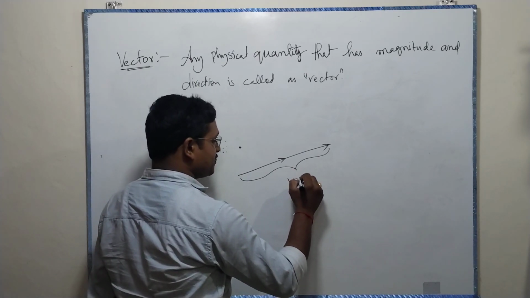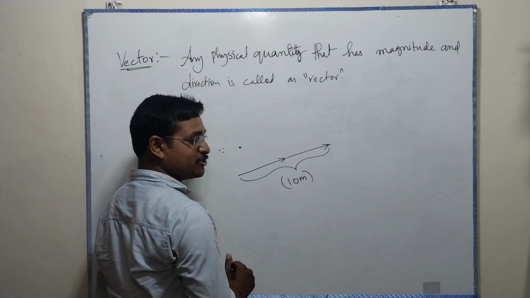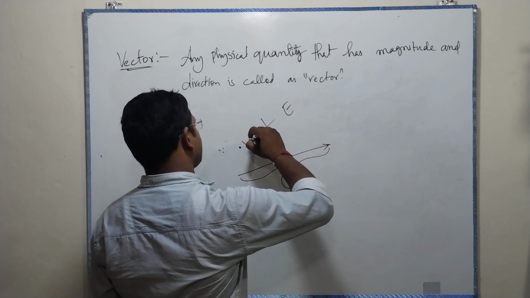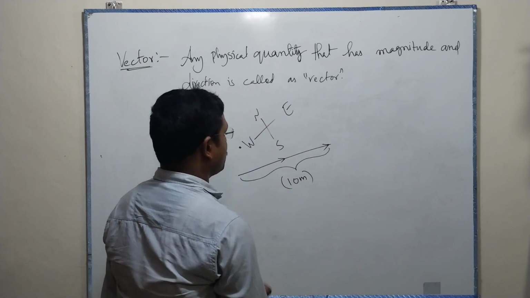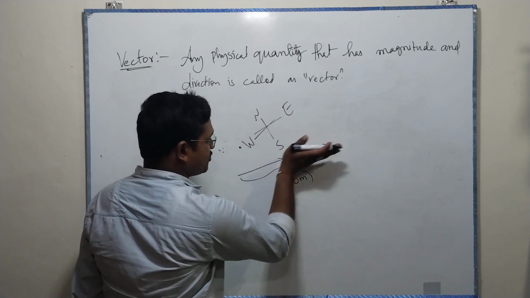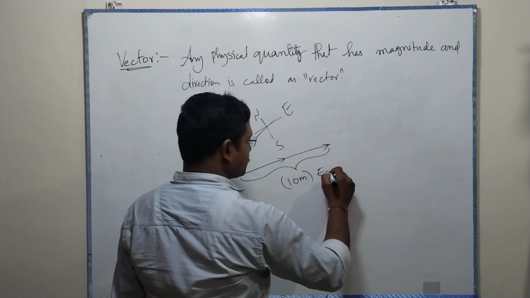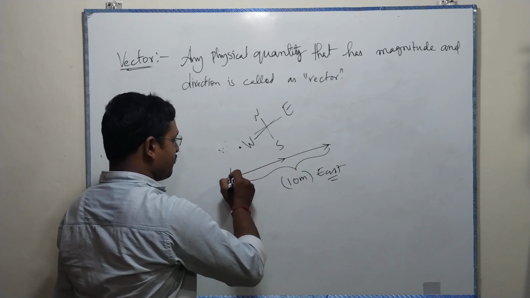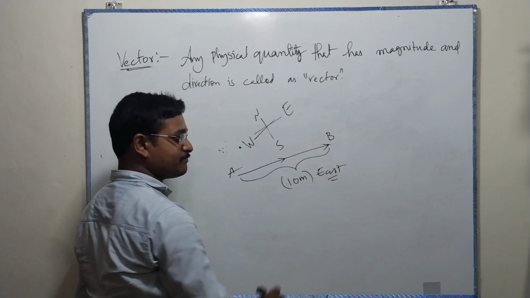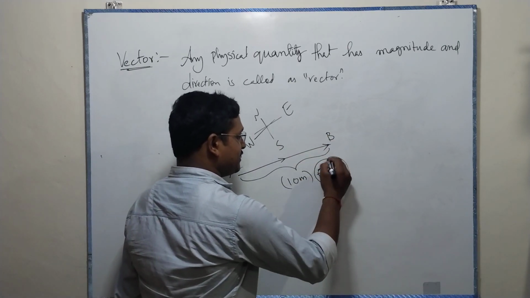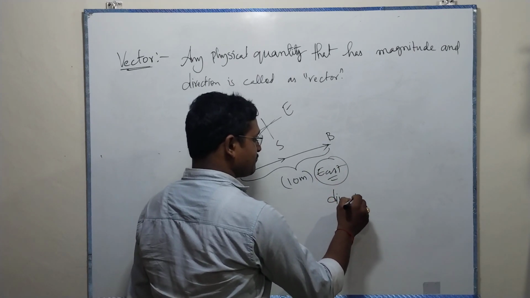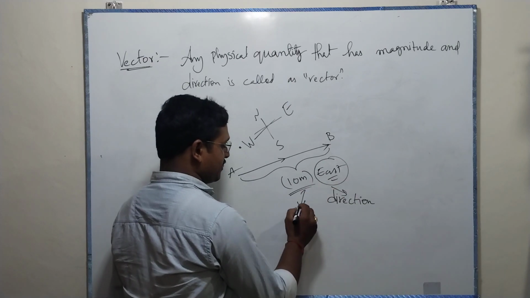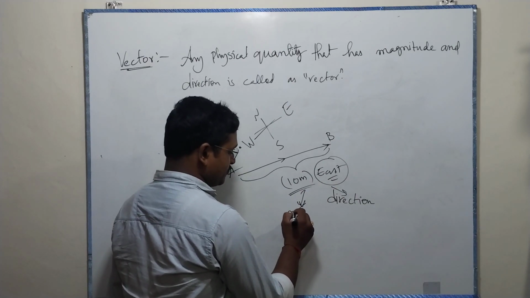Let us say 10 meters. This is magnitude. Let us say directions like east, west, north, south. So it's in the east direction, towards east, from point A to point B. This east is nothing but direction, and this 10 is nothing but magnitude.